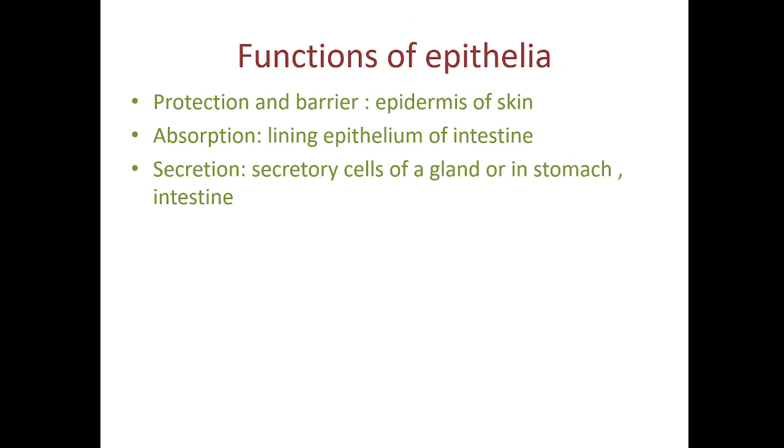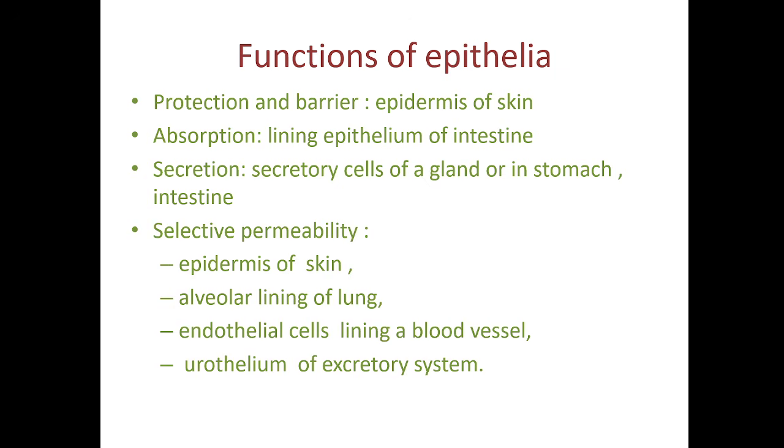Some cells have secretory functions in the epithelium. So there are a variety of glands present in our body. They could be endocrine glands, they could be exocrine glands. There are some glands in the stomach called gastric glands. There are some intestinal glands. So even the pancreas or, let us say, thyroid gland, all of them are lined by epithelial cells, and that epithelium is secretory in nature.